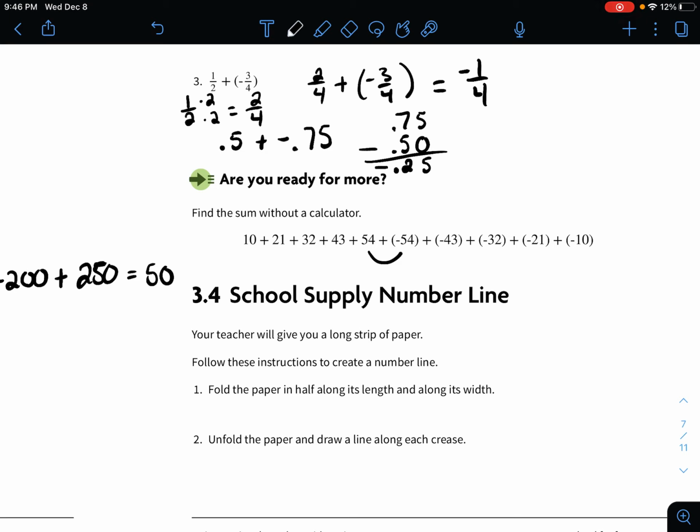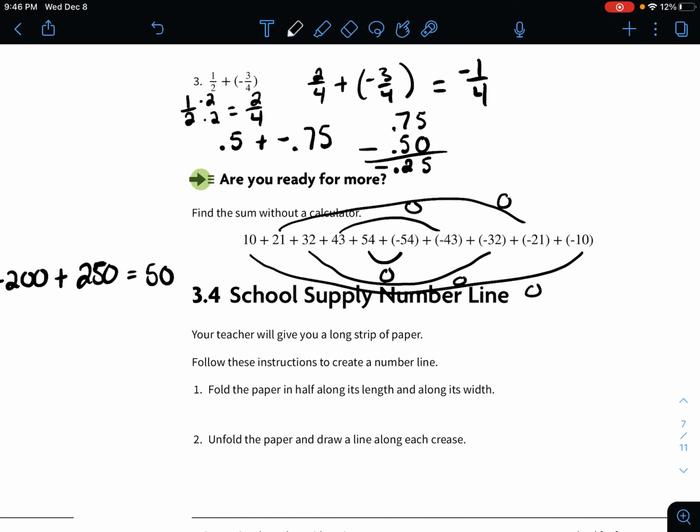So we add the 54 and the negative 54 to get 0. You're going to add the 43 and the negative 43 to get 0. 32 and negative 32 is going to be 0. 21 and negative 21 is going to be 0. And then 10 and negative 10 is going to be 0. So really, knowing that all you're doing is adding a bunch of opposites together, we just know that the outcome is going to be 0.